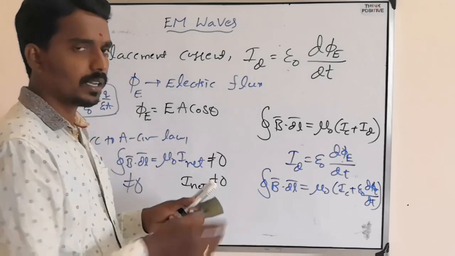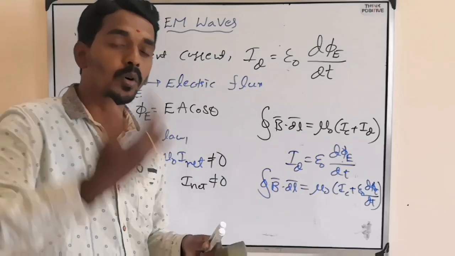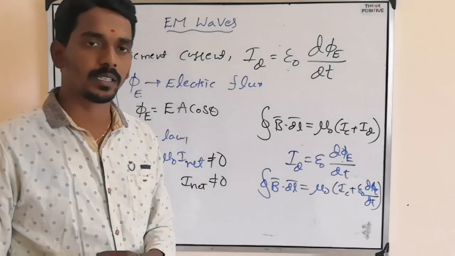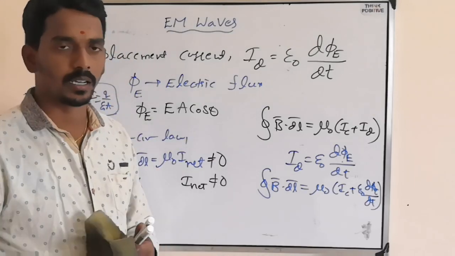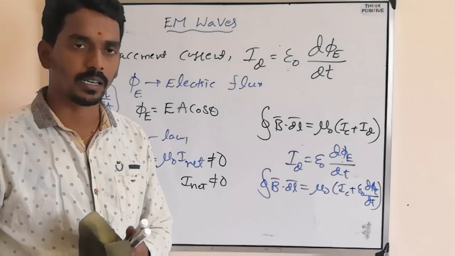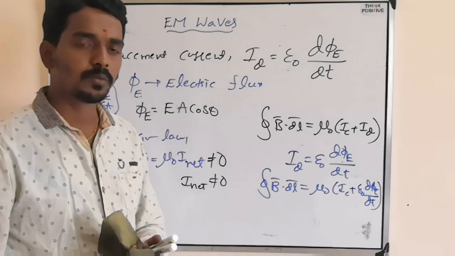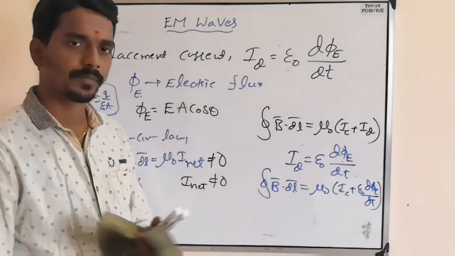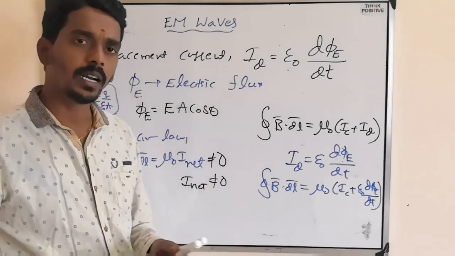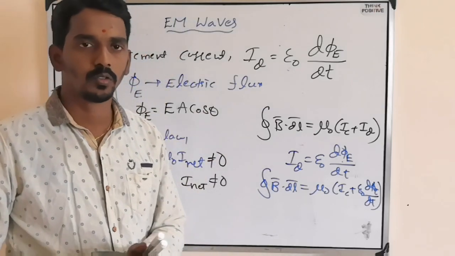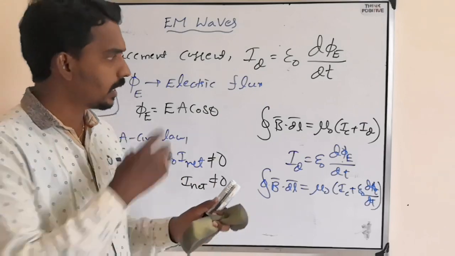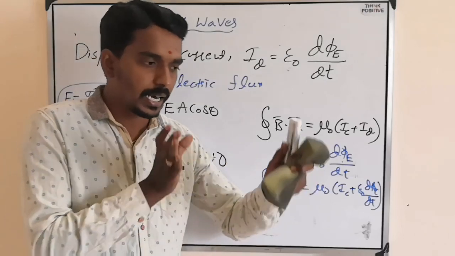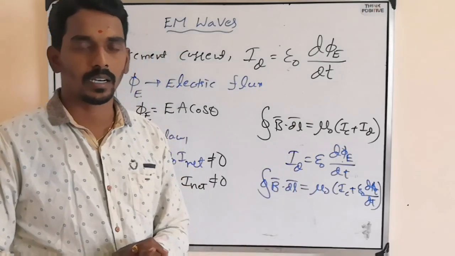This is one of the important topics for board examination. Usually they will ask questions about displacement current in the board examination, like what is displacement current, what is the equation of displacement current, or how can you prove experimentally the existence of displacement current. All these things are important for board examination. So please understand the definition, then try to understand the experiment and know the difference between conduction current and displacement current.